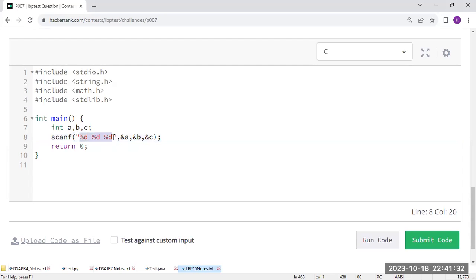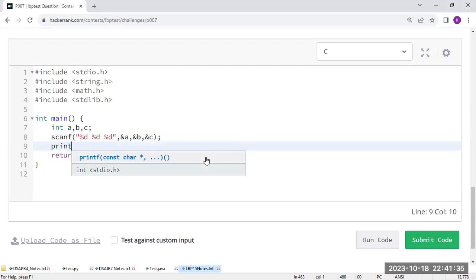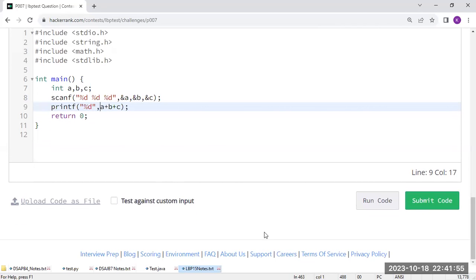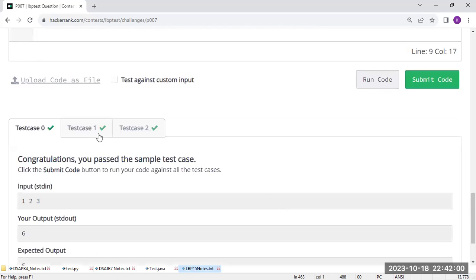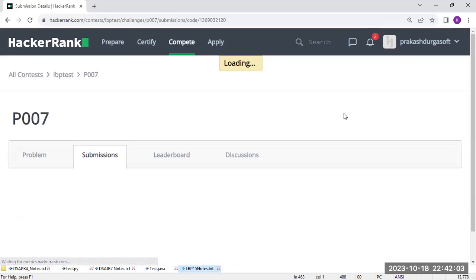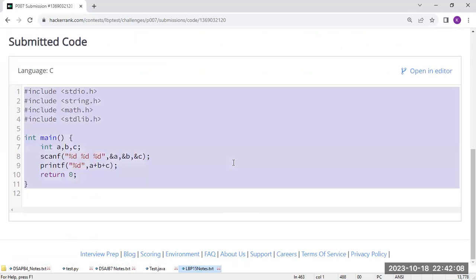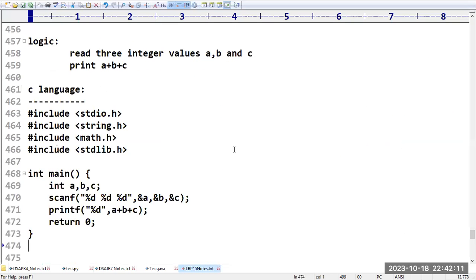So this is what we have here. Now we have to print the result. So printf percentage d comma, I am taking A plus B plus C. That's all. We are calculating the value of A plus the value of B plus the value of C. These three values we are adding and printing the result. Now let us run the code and check how it works. If you run the program, you can see all the three test cases are correct. And even if you submit the code, the remaining test cases are also satisfied. Hope everyone got clarity about this.